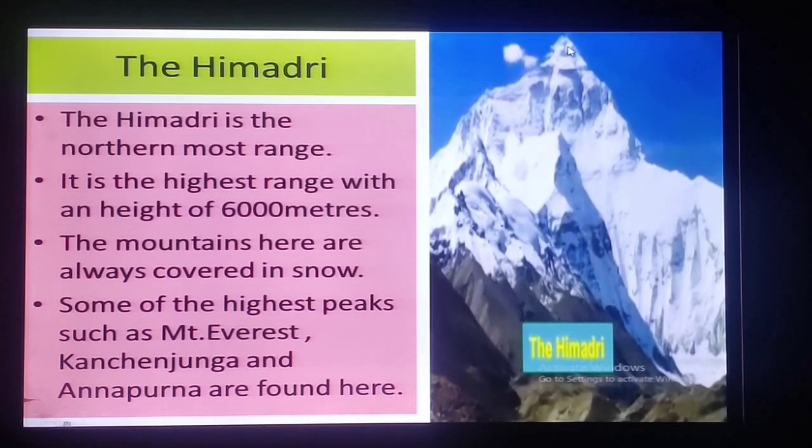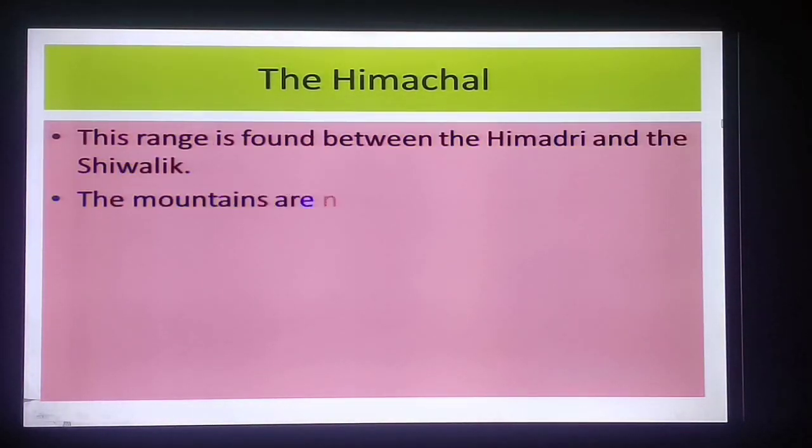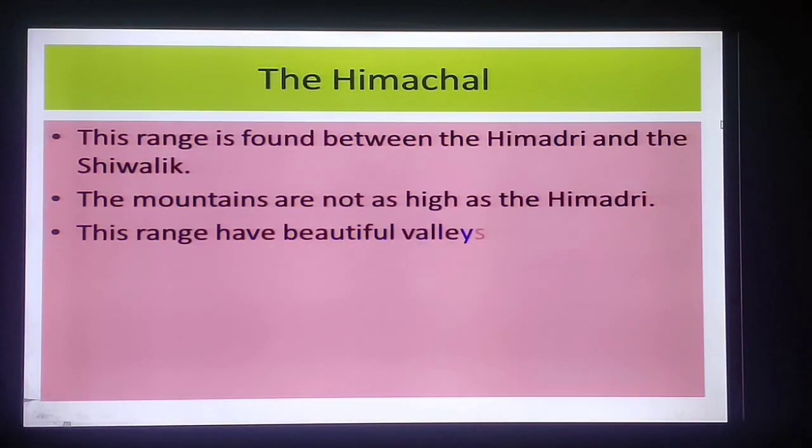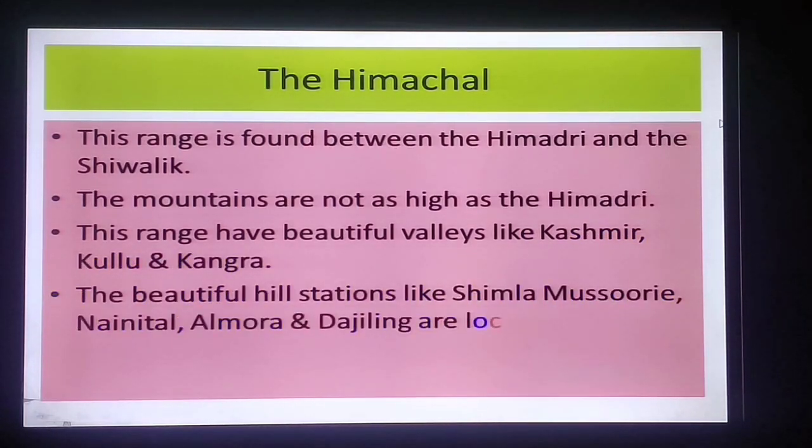The next is the Himachal range. This range is found between Himadri and the Shivalik. It means the Himachal range is lying between the northernmost Himadri range and the lowest Shivalik range. The mountains here in the Himachal range are not as high as in Himadri; they are less in height.